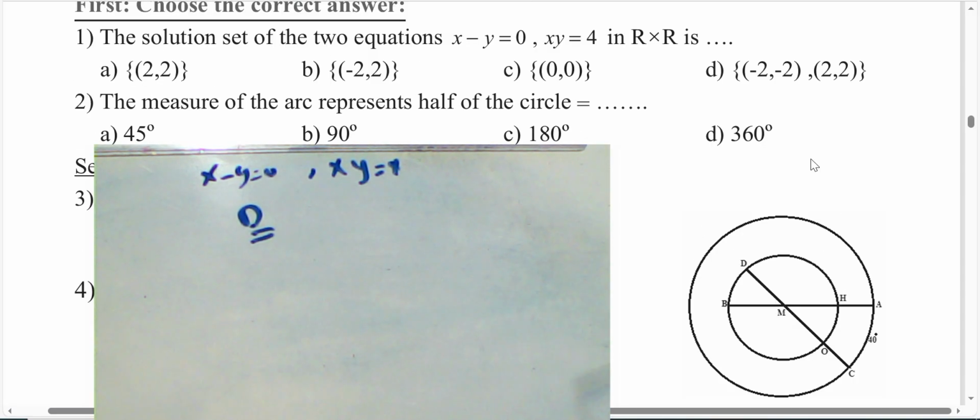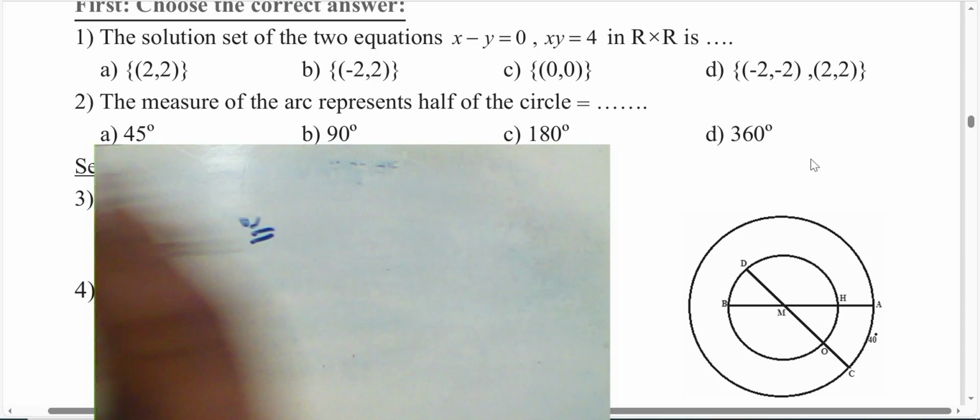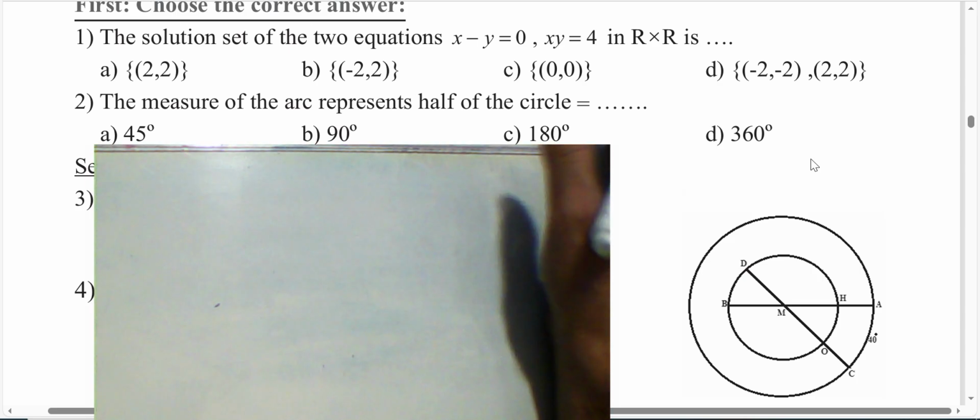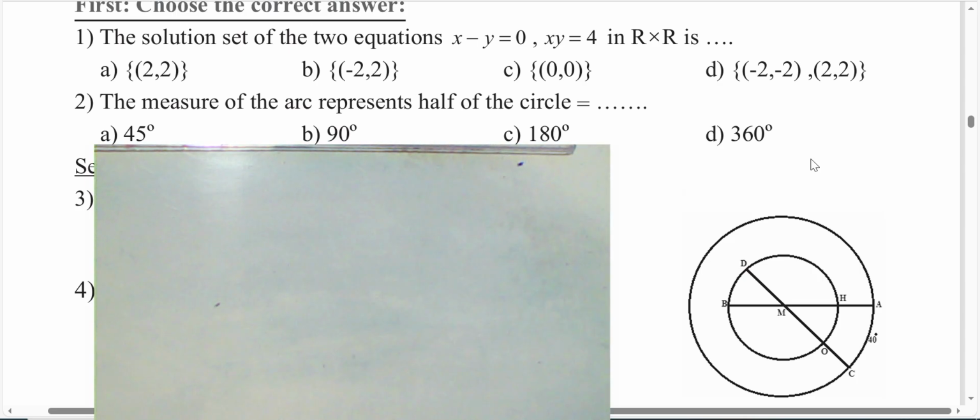Next question. The measure of the arc represents half of the circle. Okay, we know the measure of a circle is 360, divided by 2 equals 180. Choose letter C.